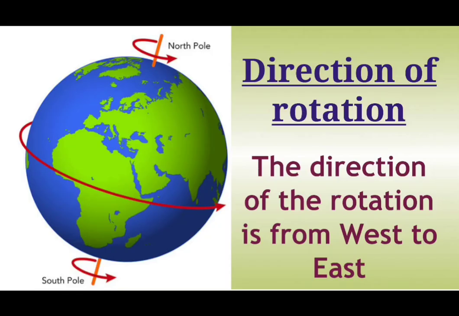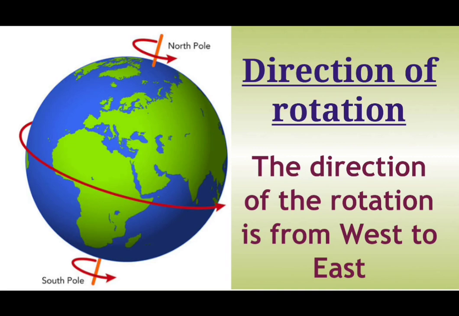Let's see the direction of the rotation. How does the earth rotate? The direction of the rotation is from west to east. The earth always spins in the same direction. That is why we see the sun rising in the east and setting in the west.